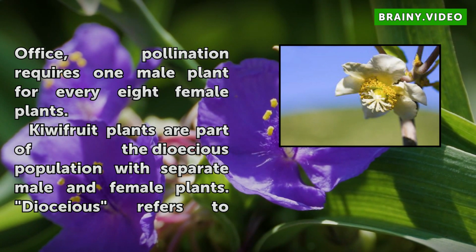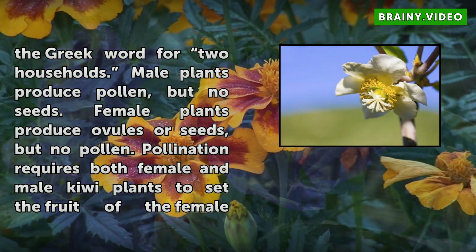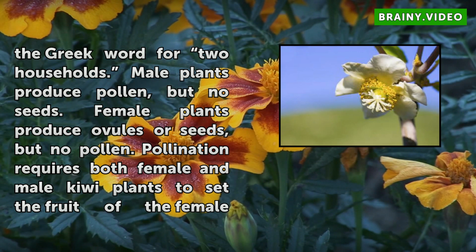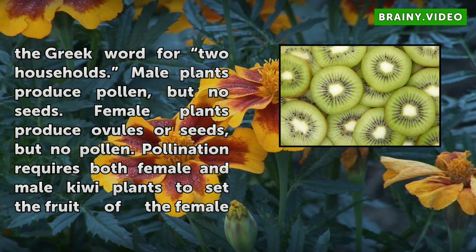Kiwi fruit plants are part of the dioecious population with separate male and female plants. Dioecious refers to the Greek word for 2 households. Male plants produce pollen, but no seeds. Female plants produce ovules or seeds, but no pollen. Pollination requires both female and male kiwi plants to set the fruit of the female plants.